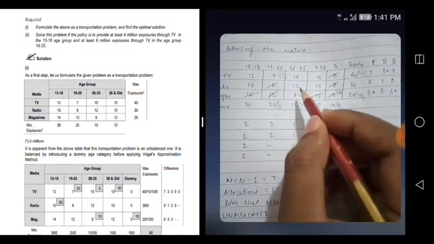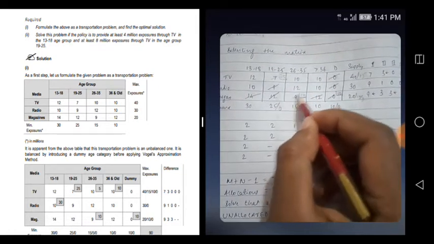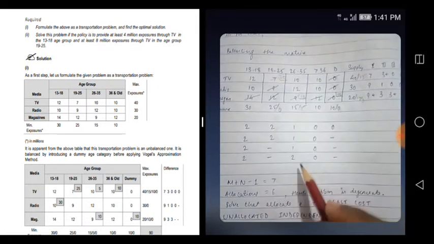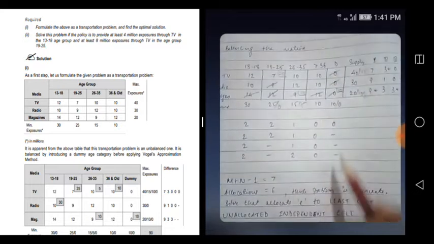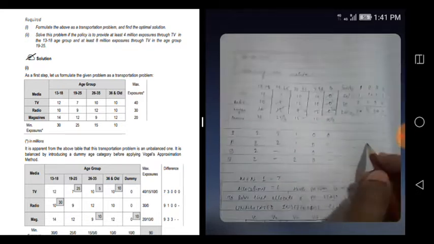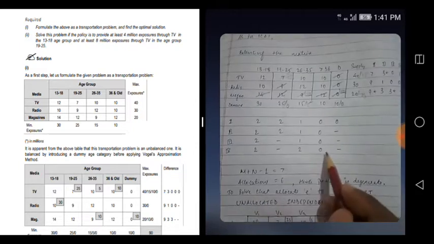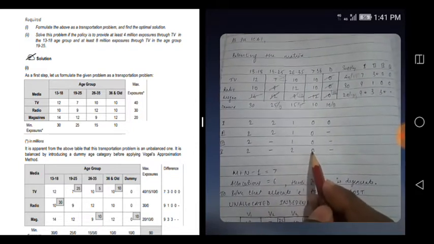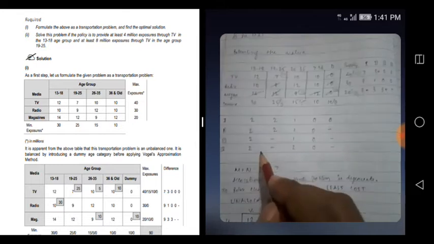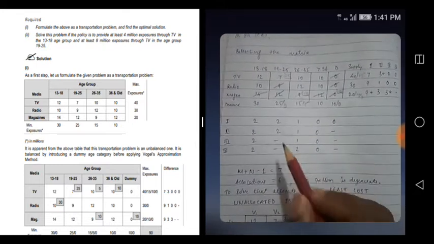Then 10 and 12, 2, 10, 10, 0, got exhausted. Okay, now see which one is highest. Here 0 0 dash is coming, 2 2 2 2 0, 2 dash 2 0 dash is coming. So anywhere you can select.